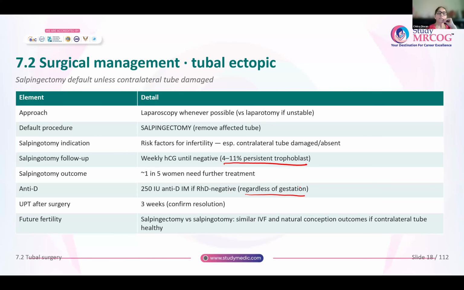So whether it is salpingectomy versus salpingotomy, similar IVF and natural conception is possible if the contralateral tube is healthy. If the woman already has risk factors for infertility, then you cannot say that the future fertility is not affected. But in women where the contralateral tube is not damaged and the salpingectomy has been done, the future natural conception rates are not affected.